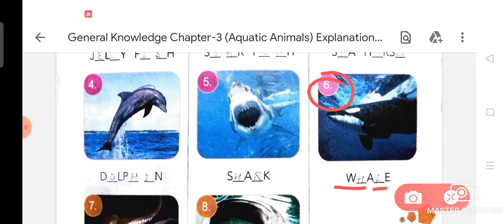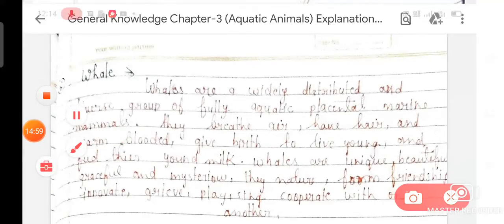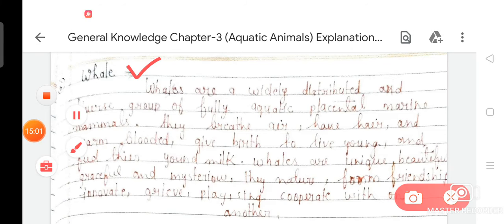Whale. So dear student, as you know very well, I have some important notes about whale. Whales are a widely distributed and diverse group of fully aquatic placental marine mammals.